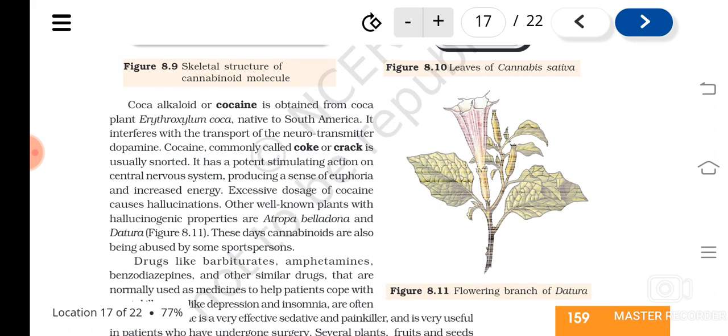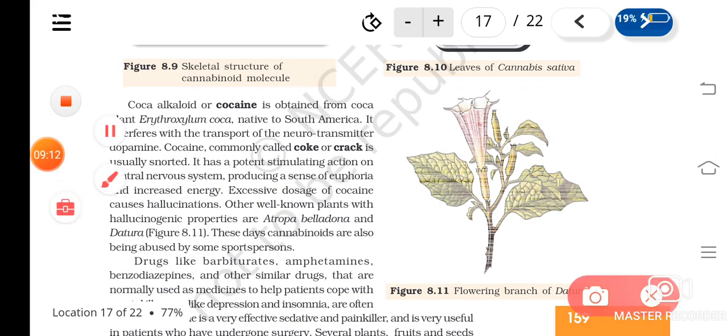This plant or its products are used by sports persons. You might have heard, isn't it?